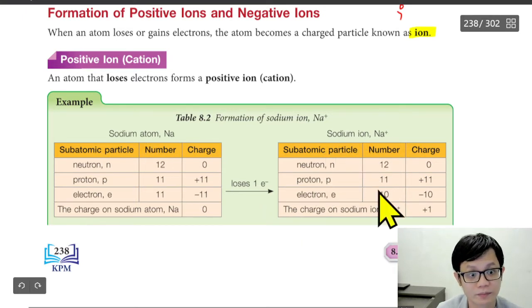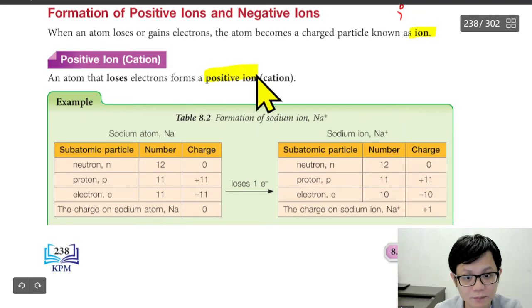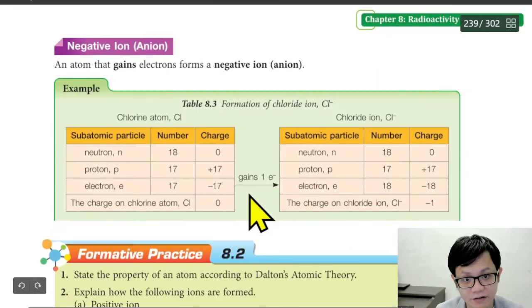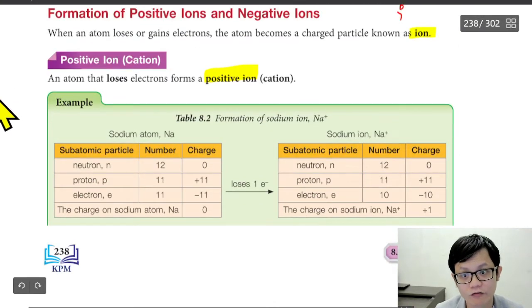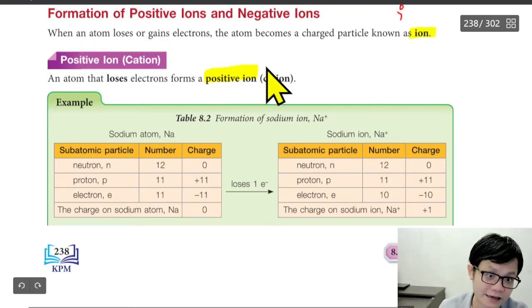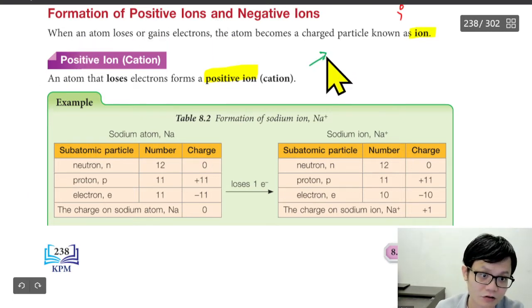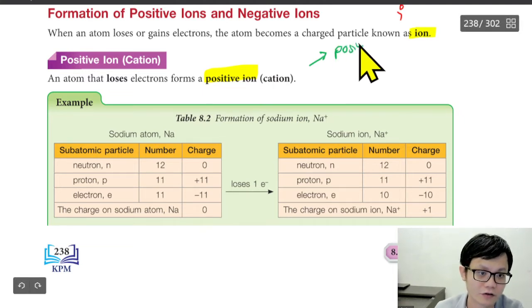This one, sodium is 1. What do you mean by positive ion? Positive ion means positive more than negative, correct or not? Because we know in science, positive ion, why is it positive? Because positive more than negative.